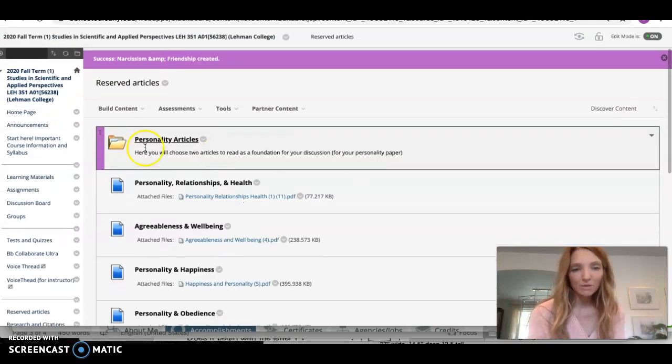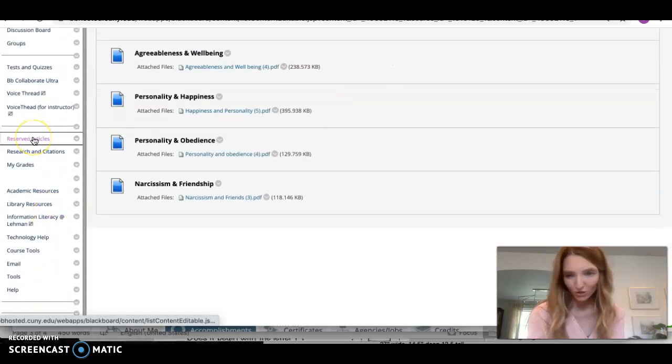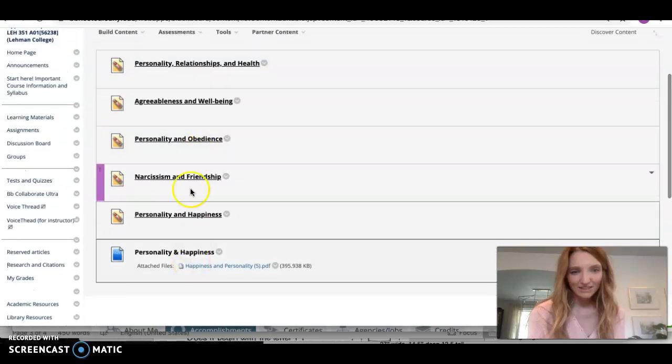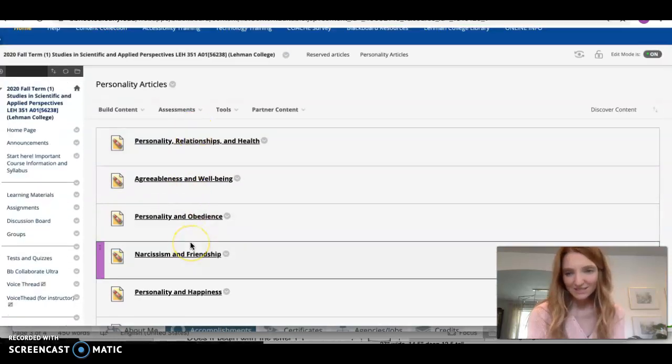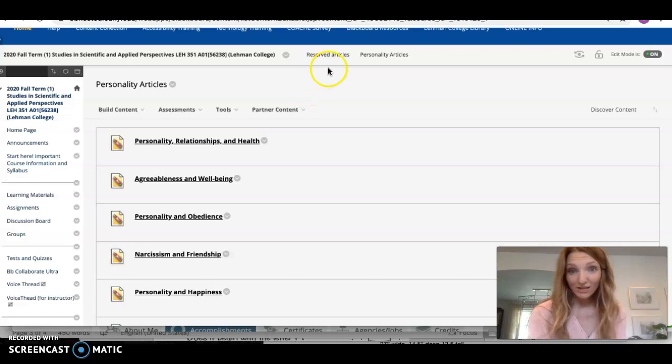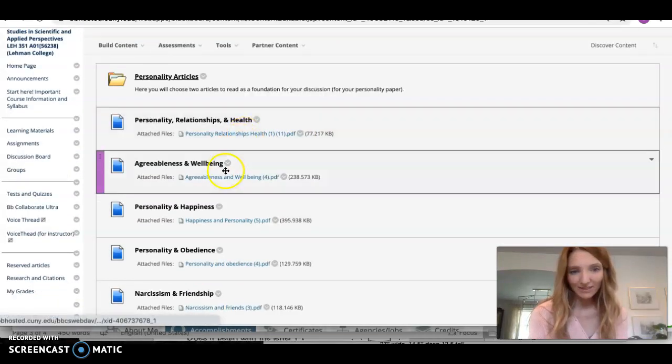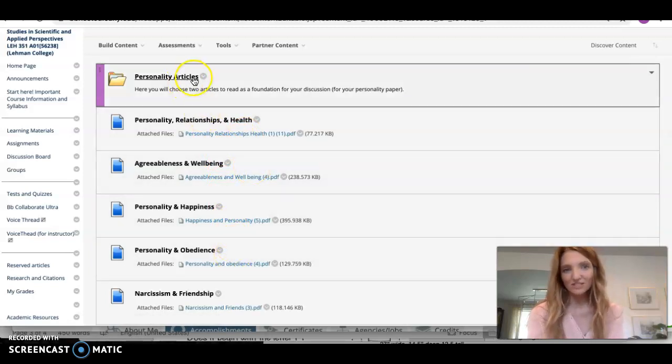So most of you have been going into this folder. So you've been going to reserved articles, you've been clicking on that, and then you've been going into personality articles, and then you click on any two of these to write your paper. Some of you can't do that for some reason, so I'm going in and I've literally uploaded them all myself so you don't have to click in here.